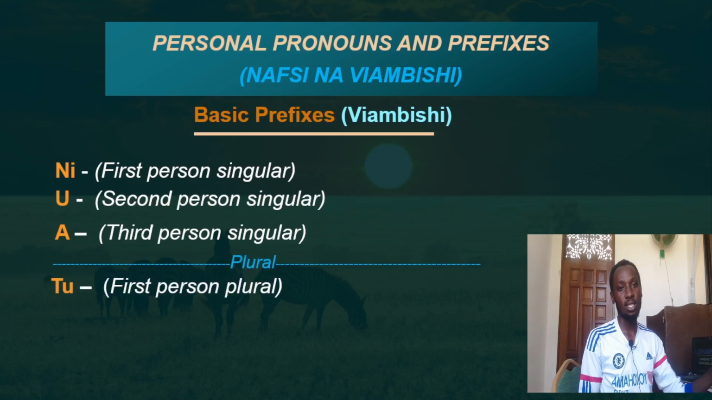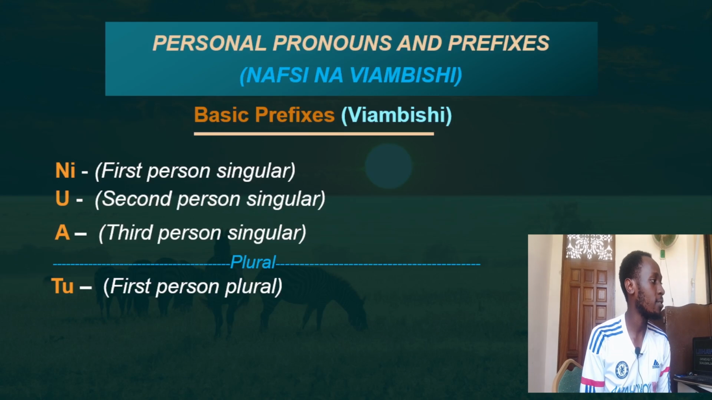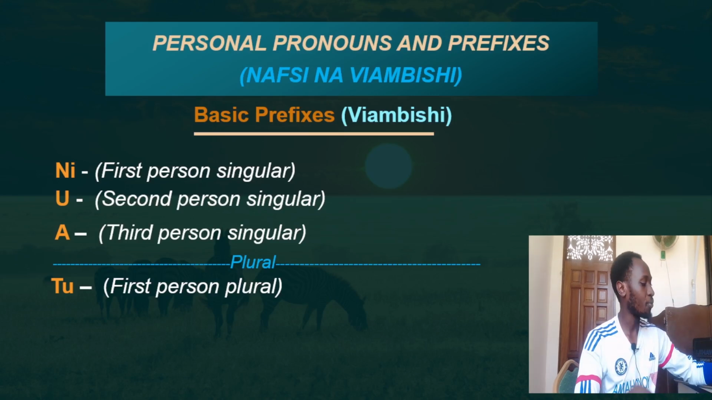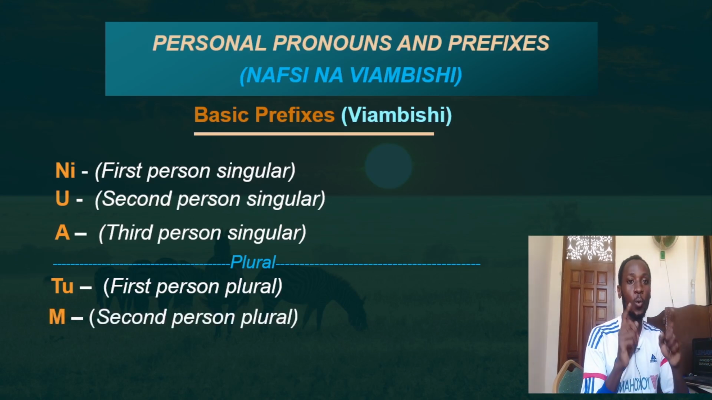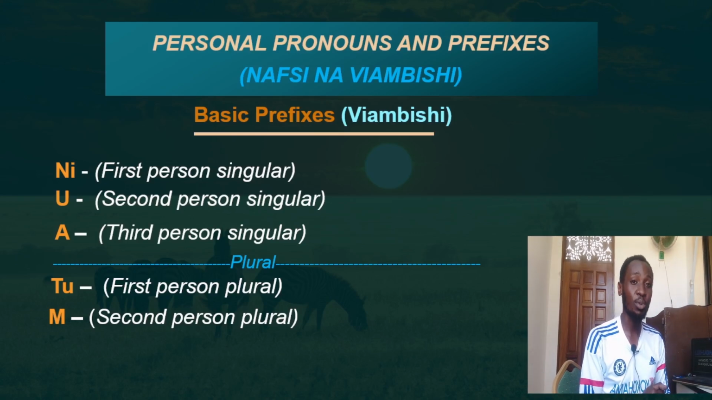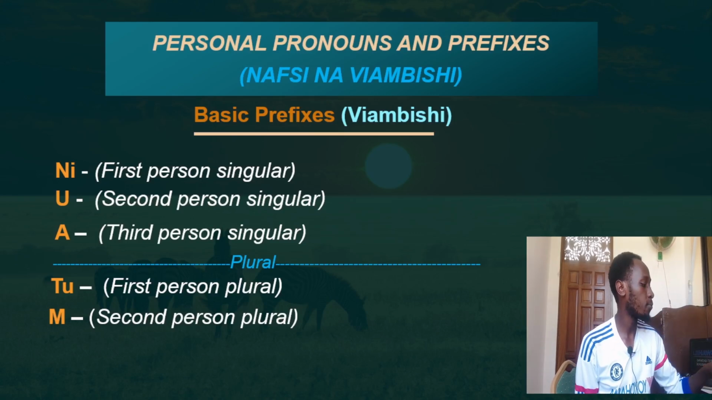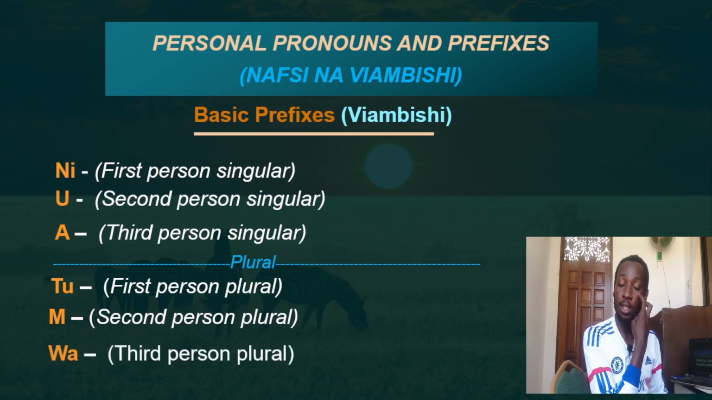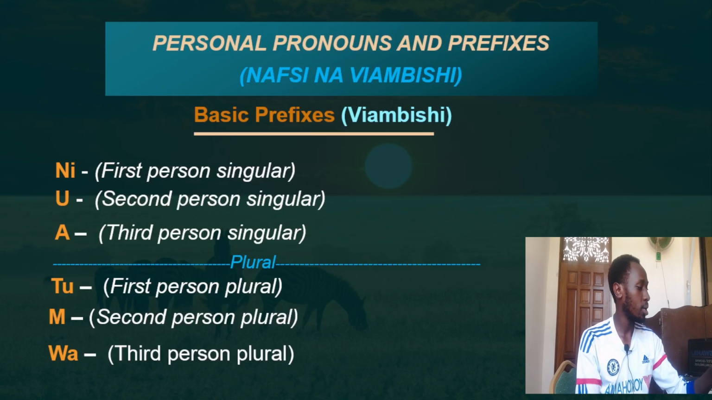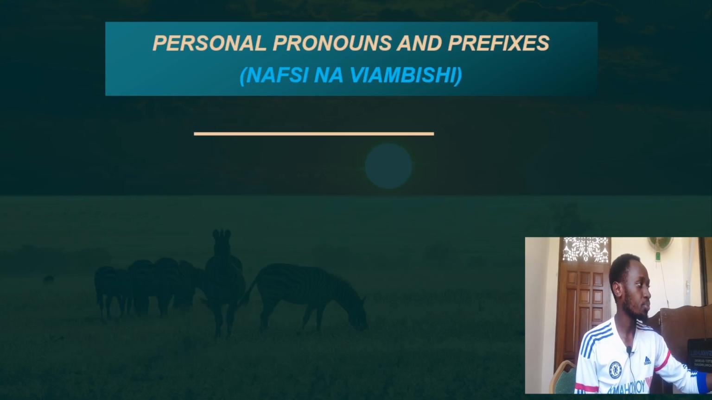Then, last, we have the first person plural. We have tu, sisi tu. The second person plural is nyinyi or ninyi, with the prefix m. Then the third person plural, wa. That is the third person plural.